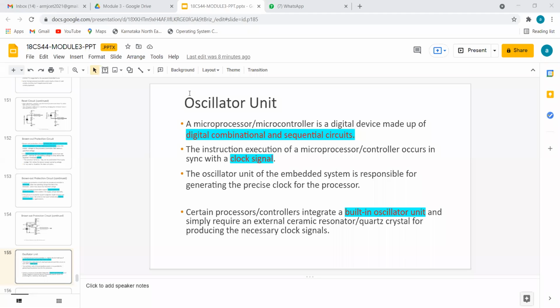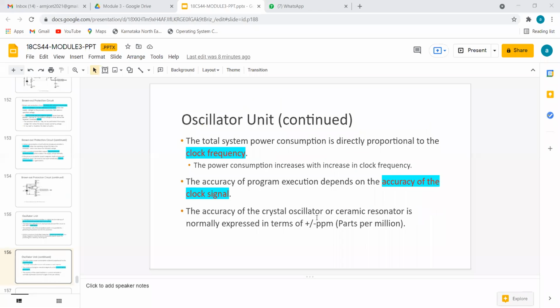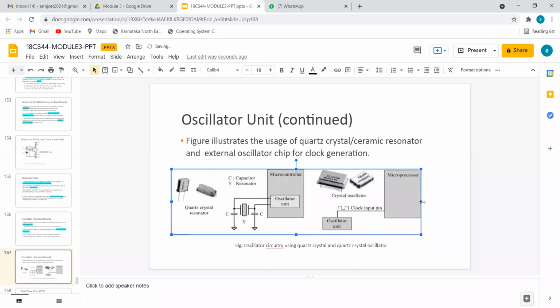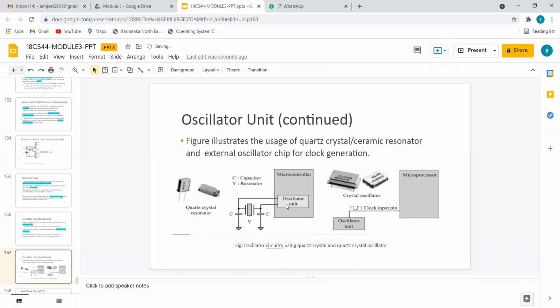Correct? In the same way, to generate that clock, we should have some reference. That clock signal generator is called an oscillator circuit. Okay, so there are some built-in oscillator circuits, there are some external oscillator circuits. I will try to show this. Okay, these are the components which we use to generate oscillator clock signals. You can see here the oscillator unit, using the charging discharging method, it will give us a digital clock. Even the microprocessor will also give a clock input to the oscillator, and the oscillator will generate digital signals.